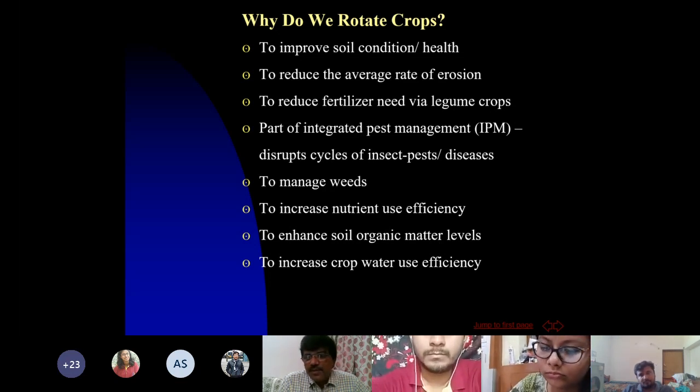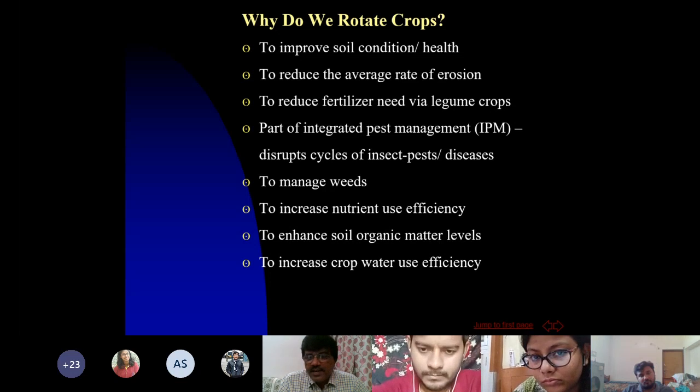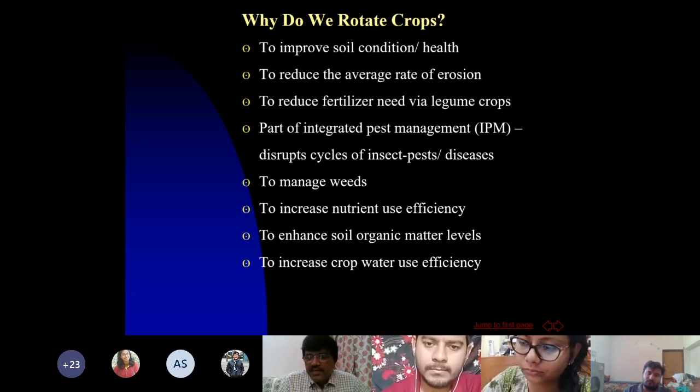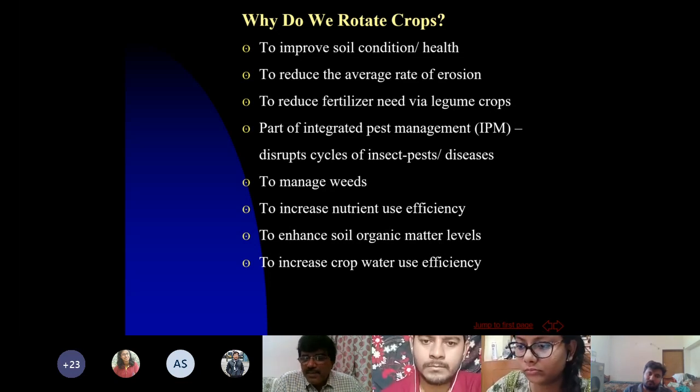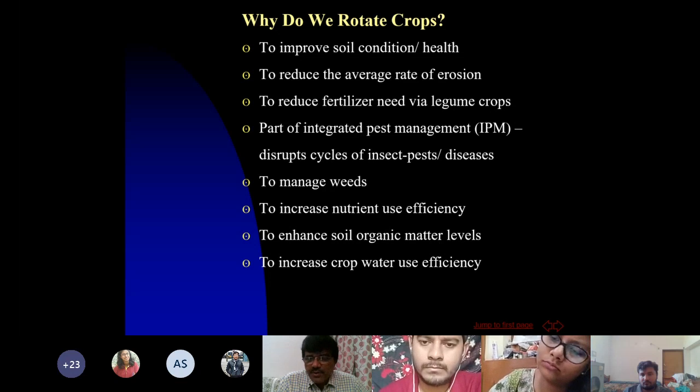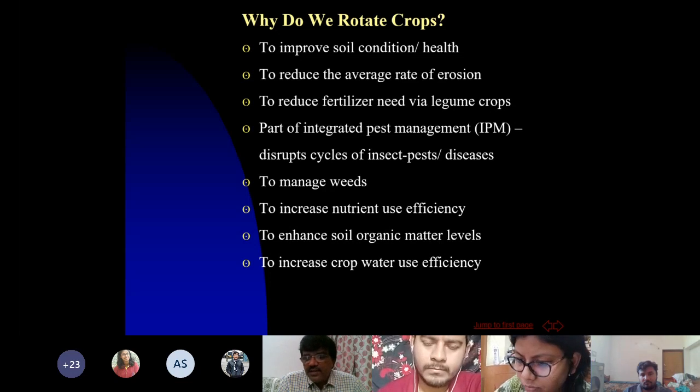Most of the time, crop rotations are an integral part of integrated pest management. The strategy of IPM also includes these crop rotations prominently. Weeds can be controlled. For example, there are many classical examples of weed management by following crop rotations. One simple experience and knowledge is that if you grow legumes in the cropping system, legumes in the crop rotation, then it definitely reduces the weed growth, the weeds in the succeeding crop.